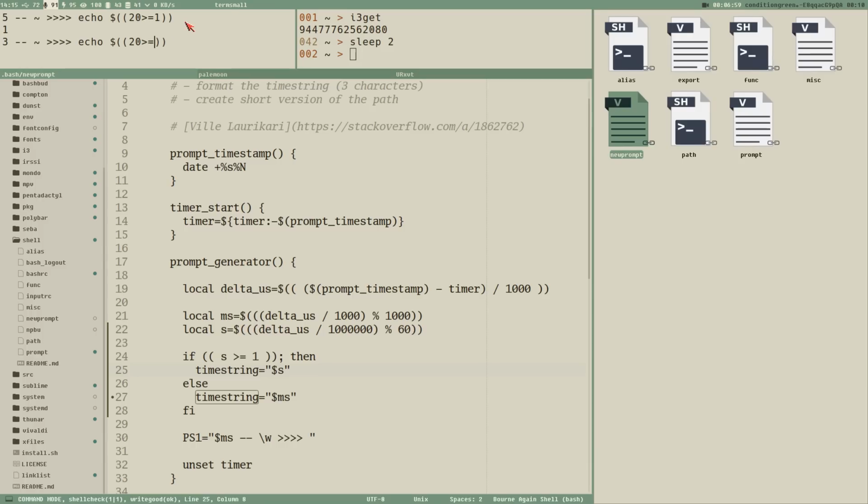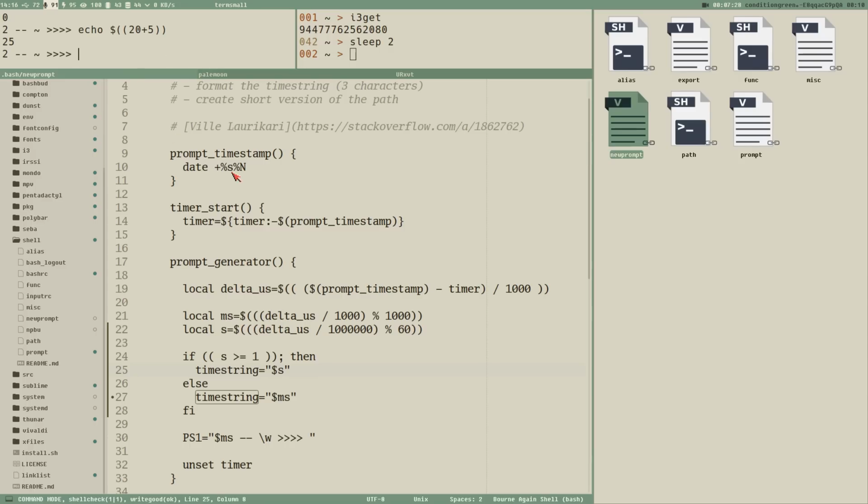If we would do 30 here, is 20 larger than or equal to 30? No, it's less than 30. And then you get a 0. You get a Boolean value, 1 or a 0. A binary value. And instead of writing a test, you could actually do some math here. So 20 plus 5, then it will print 25.